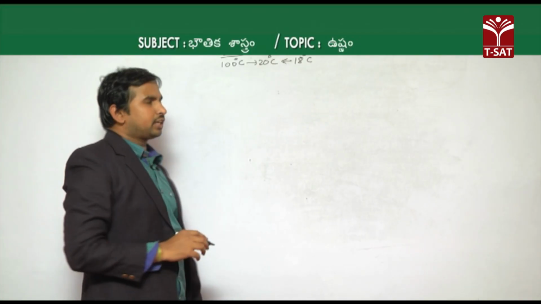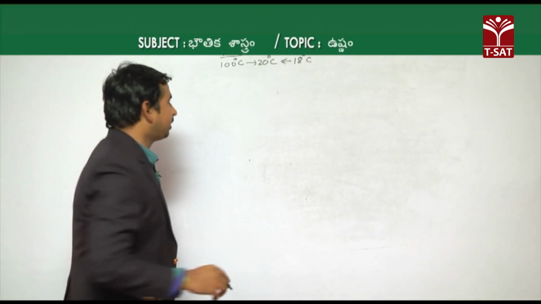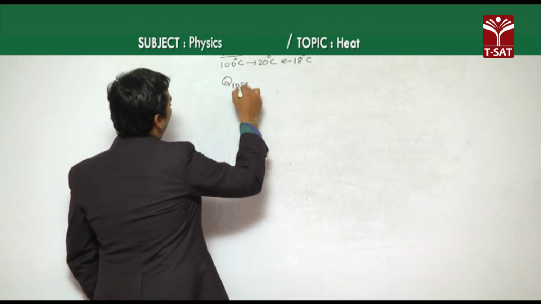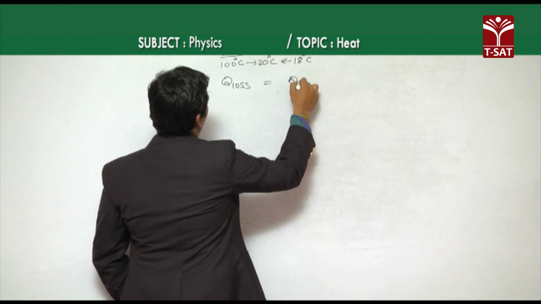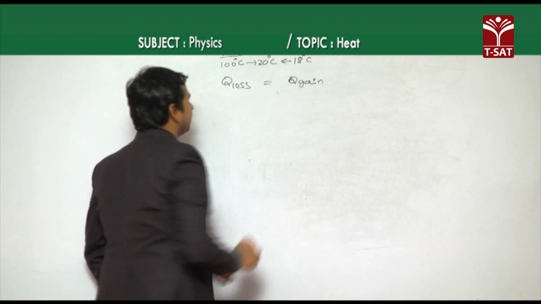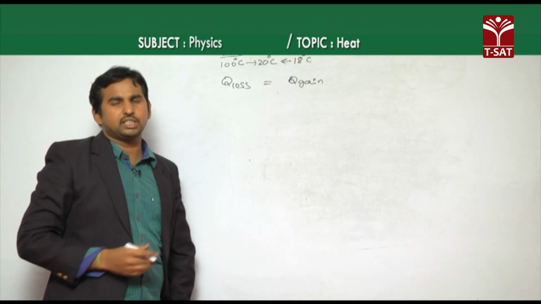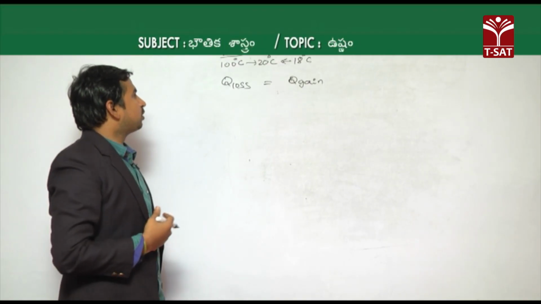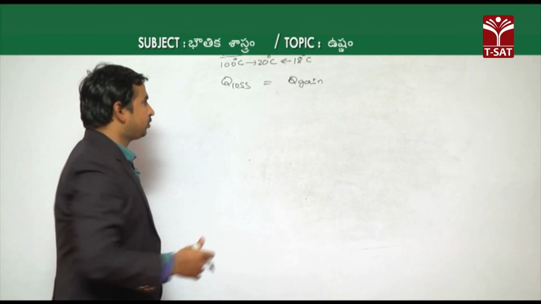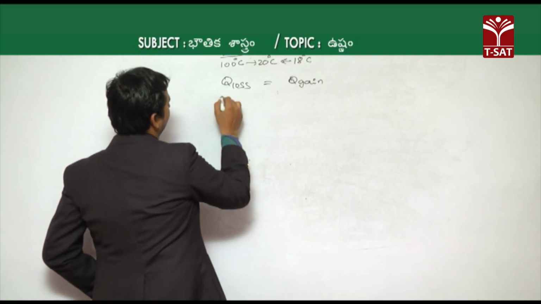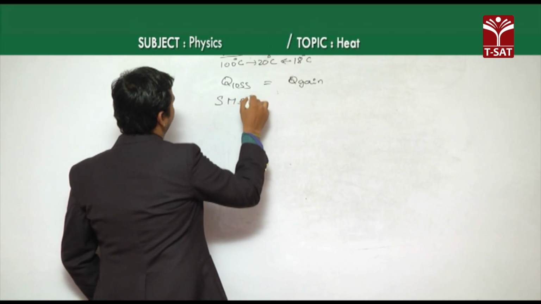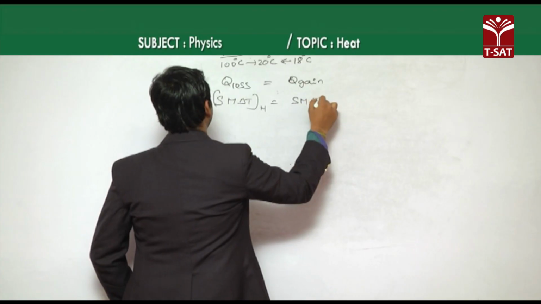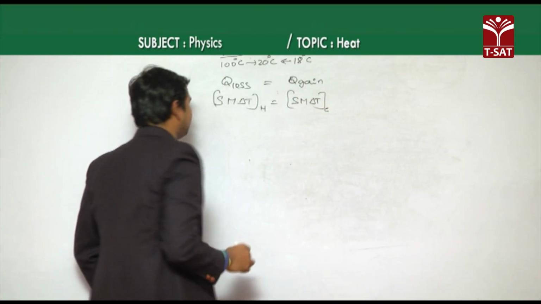Now, according to the principle, the amount of heat energy lost by the hot body is equal to the amount of heat energy gained by the water. For the hot body, the mass is 60 grams. So Q is equal to S m delta T for the hot body, and S m delta T for the cold body.